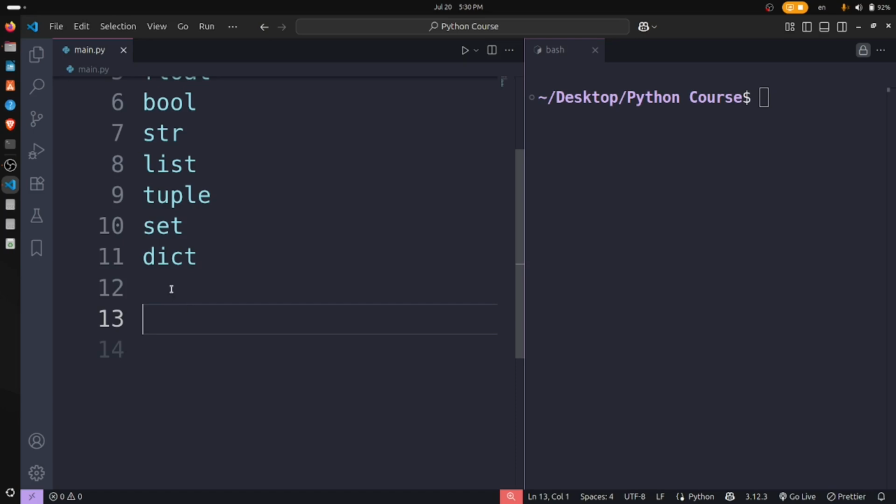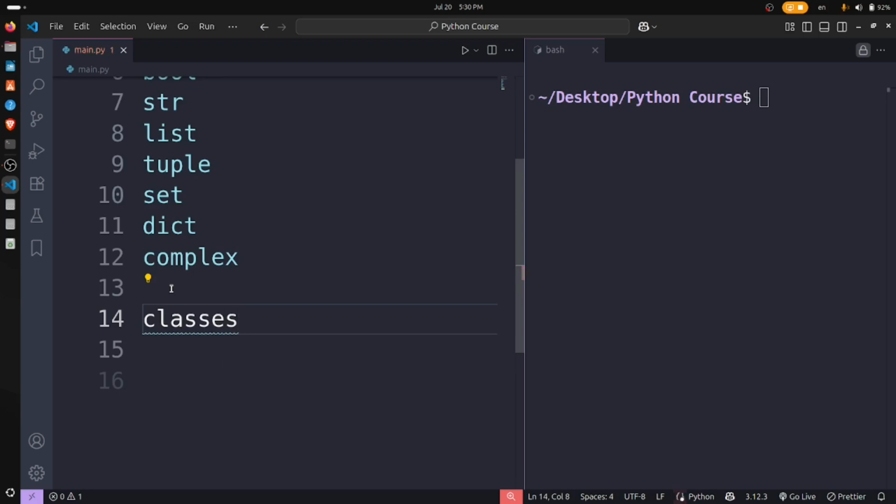Let me tell you one other thing in this, that's complex. Complex is also a number, which is also a data type. It is very specialized, which we do not use mostly. But this is also in the fundamental data types list, and the class is also in this list.